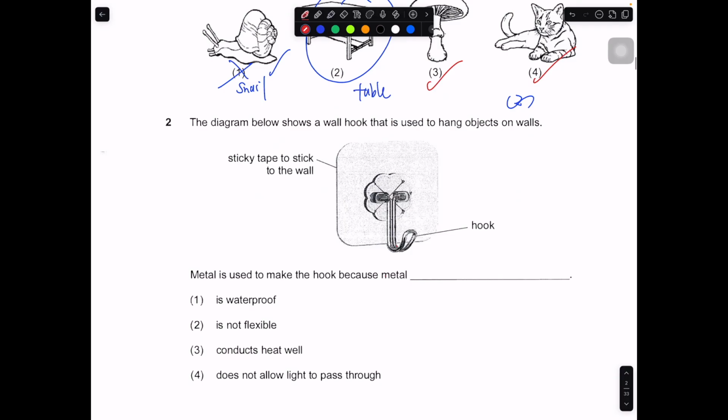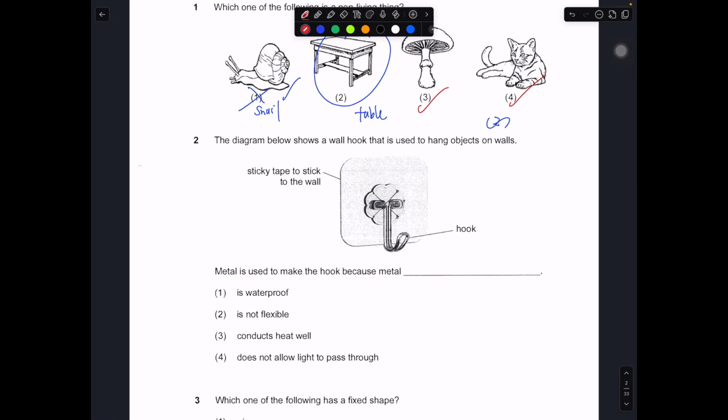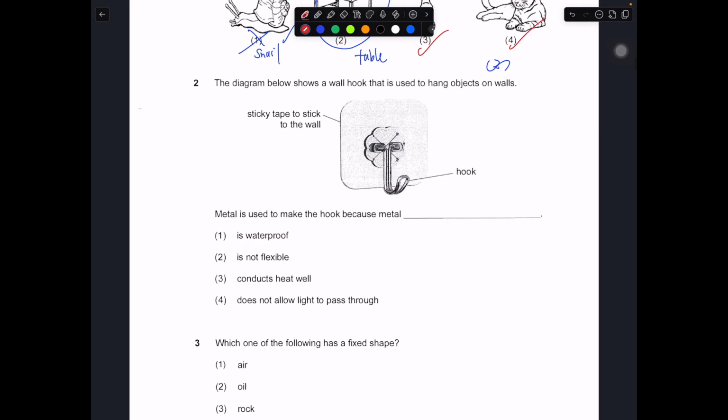The diagram below shows a wall hook that is used to hang objects on the wall. Then they ask you why metal is being used. These are all correct meanings of metal: metal is waterproof, metal is inflexible, and metal can conduct heat very well because we call it a good conductor of heat. Metal is also opaque, it does not allow light to pass through.